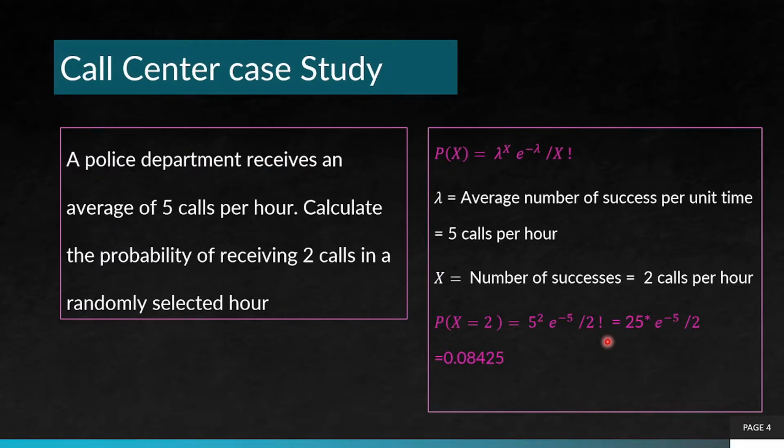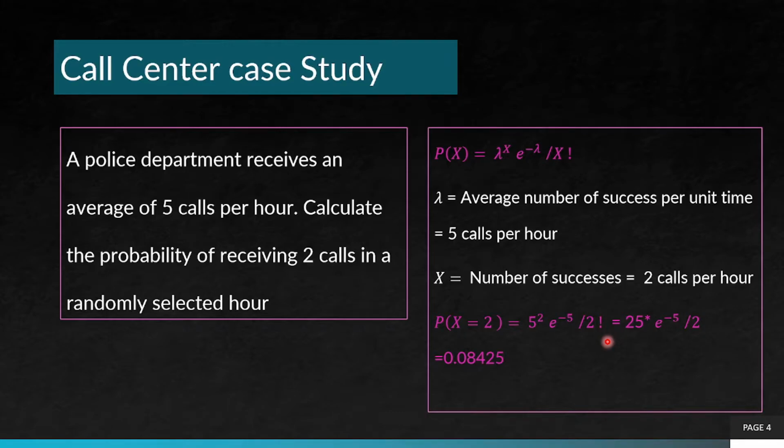Let's jump into a call center case study. A police department receives an average of 5 calls per hour. Calculate the probability of receiving 2 calls in a randomly selected hour. So, lambda, the average number of successes per unit time, is equal to 5 calls per hour, and x, the number of successes, is equal to 2 calls per hour.